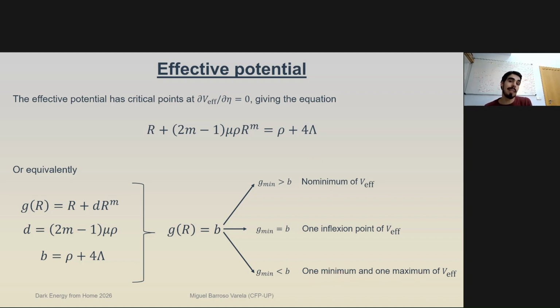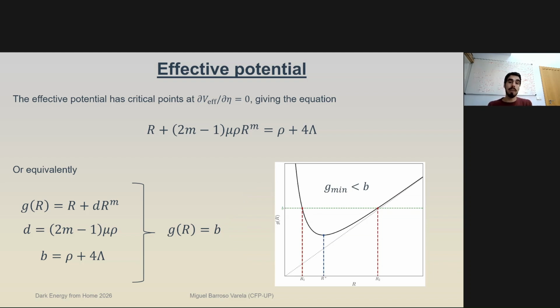The reason why this is the case is because if we look at the function g of R, in this specific case where the g min is below the threshold b, the asymptotic behavior of the function, where it grows infinite at small R and it goes linearly at large R, means that it's going to cross the value of b twice, and therefore we're going to have two critical points.